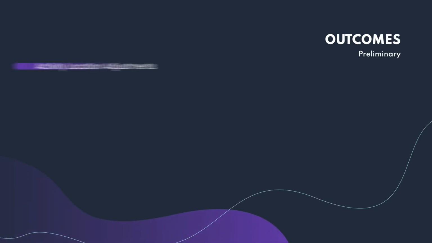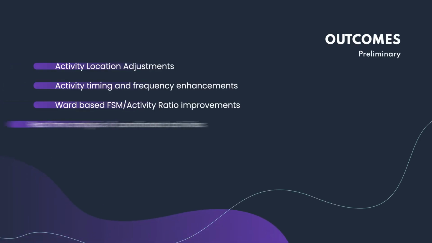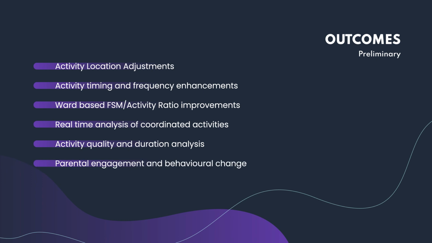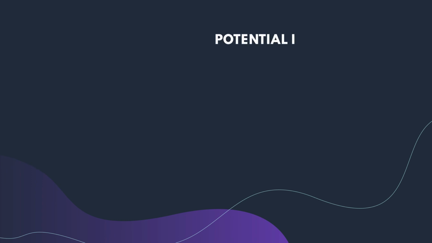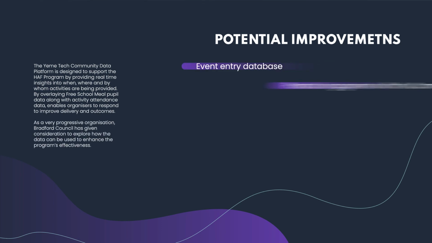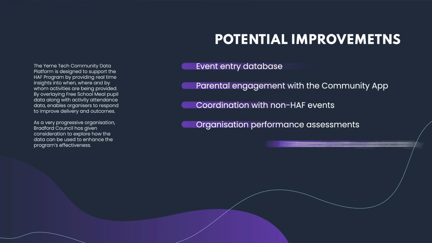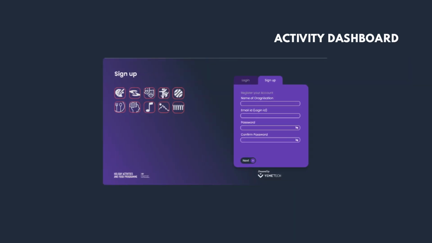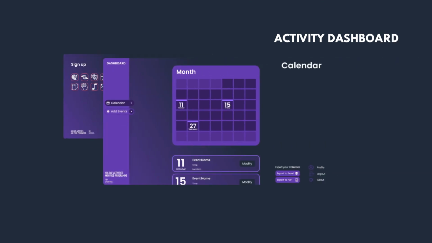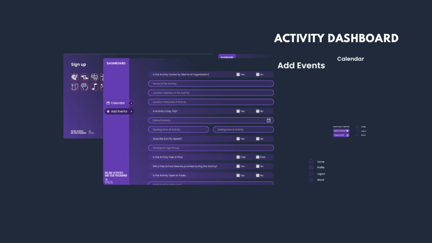The program created a whole series of outcomes which are now being used to refine and improve the program. And for the next steps, we will improve the system in order to help ensure that there are more efficient ways of uploading and creating the activities, communicating them, and raising engagement and interaction with the parents and the children.